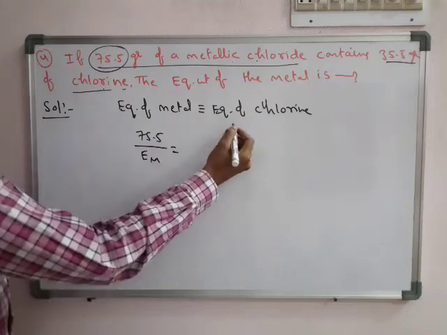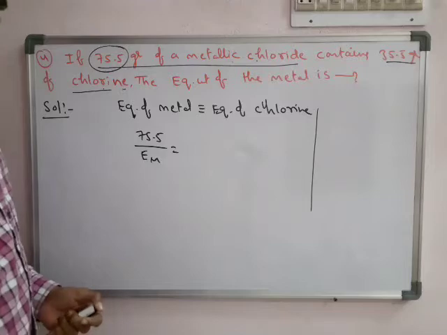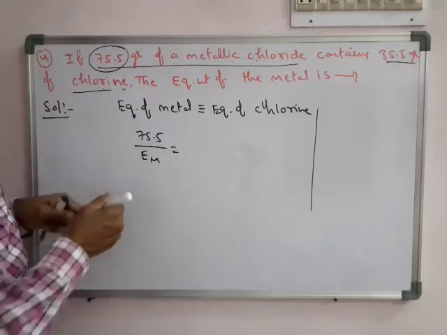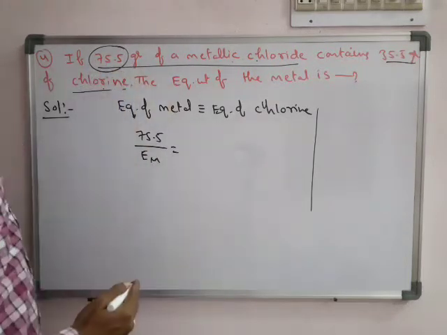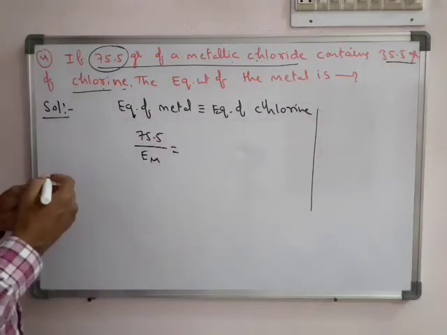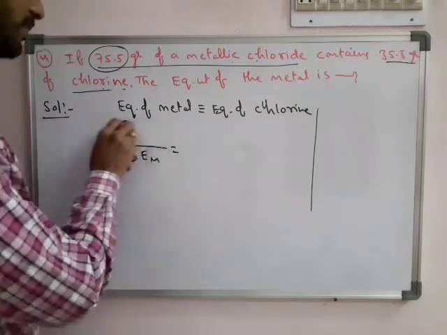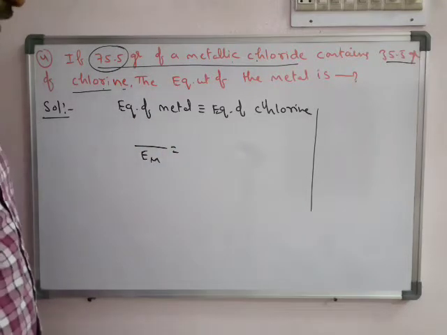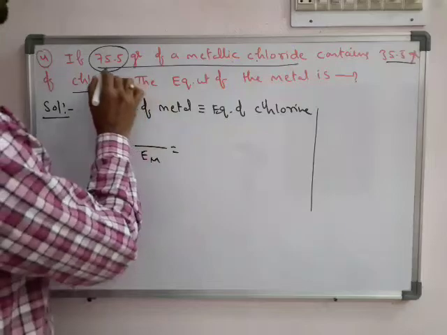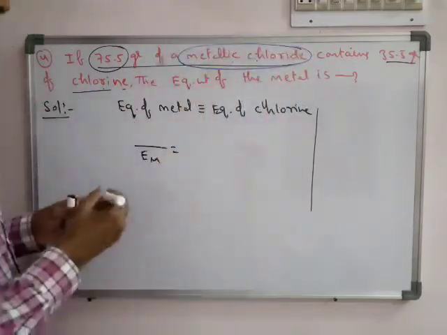Same weight of chlorine. So directly it is not given. So what is the weight of chlorine? Actually the metallic chloride is 75.5. The chlorine is 35.5. So it is exactly given. So here one important thing: the metal weight is not exactly given, but 75.5 is the metallic chloride.